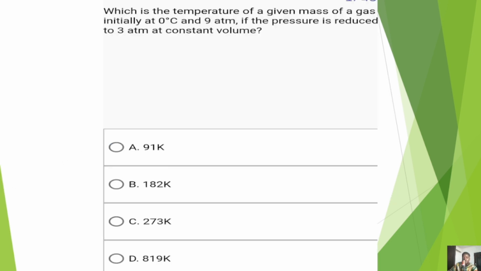So let's look at this question. What is the temperature of a given mass of gas initially at 0 degrees Celsius and 9 atm? So the initial temperature is 0 degrees Celsius and the initial pressure is 9 atm. If the pressure is reduced to 3 atm at constant volume. Once you notice a relationship between pressure and temperature and the volume remains constant, automatically you should know that is pressure law, or Amonton's law.